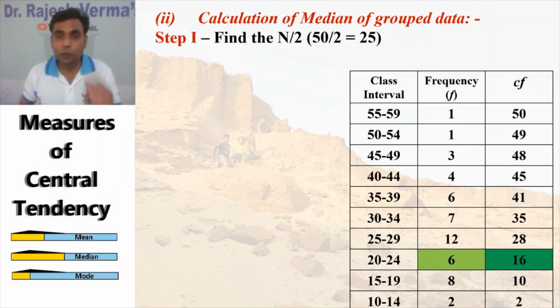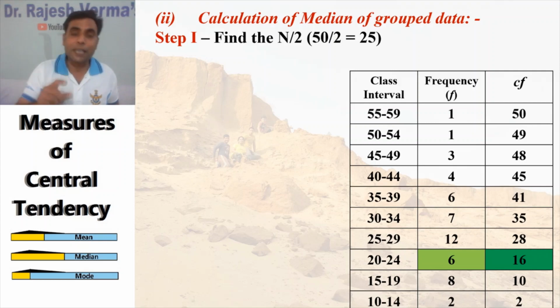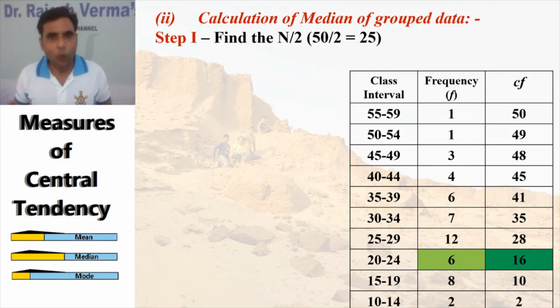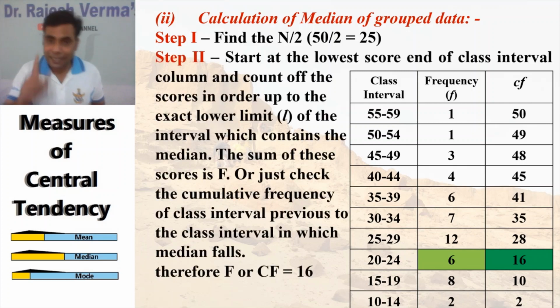So in this also we'll follow certain steps, a certain algorithm, to calculate the median of grouped data. Step 1, find n by 2. N, you know, is 50, the total frequency. So 50 by 2 will be 25. In this table I added one more column, CF, that is cumulative frequency.